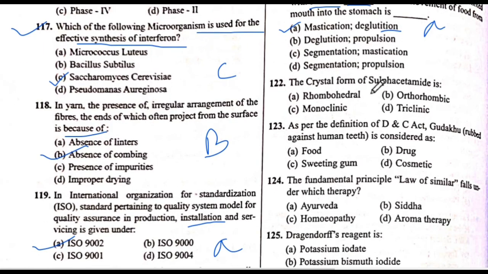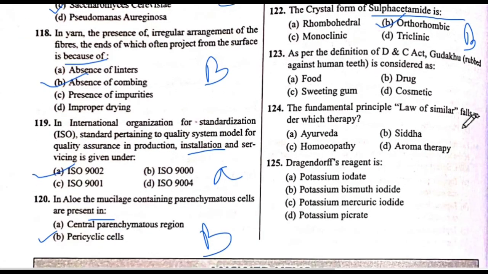Next is 122 question number. The crystal form of sulfanilamide is... The answer is B, orthorhombic. The answer is B. Next, 123 question number. As per the definition of the D&C Act, rubber against human teeth is considered as... The answer is D, cosmetic. The answer is D.